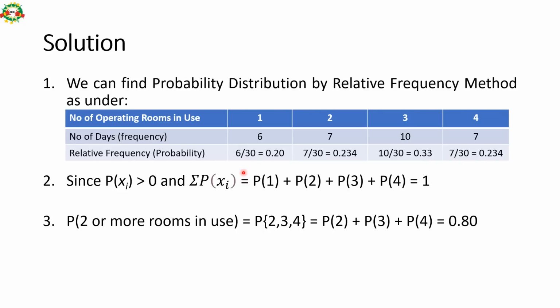And the probability of getting 2 or more rooms in use is nothing but the probability of occupying 2 rooms plus 3 rooms plus 4 rooms. So we have to add these probabilities, that is 80%.